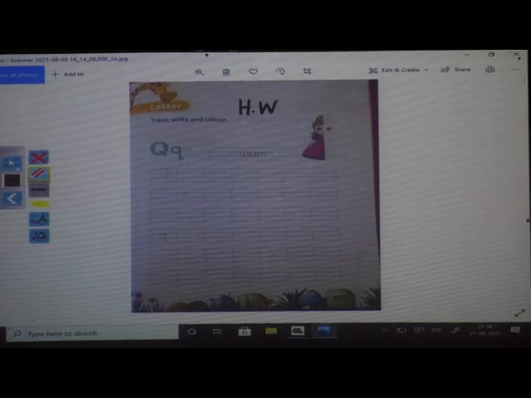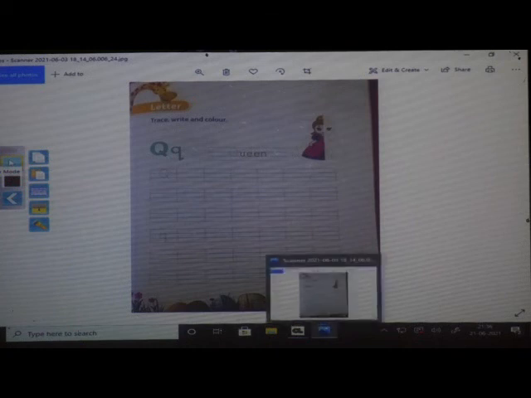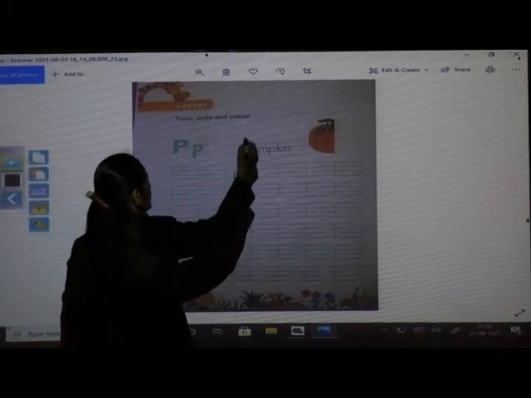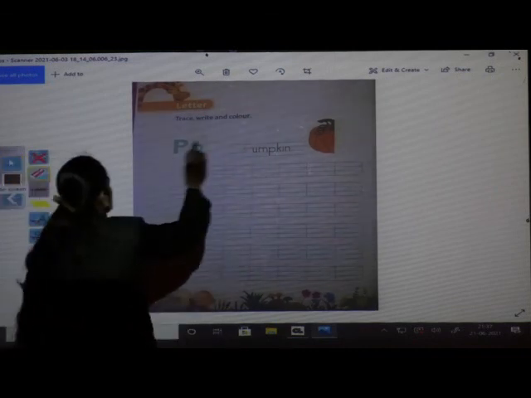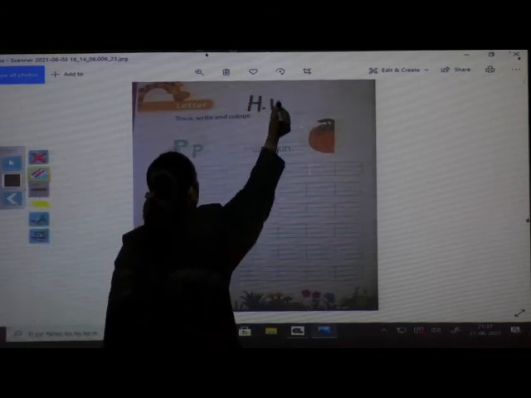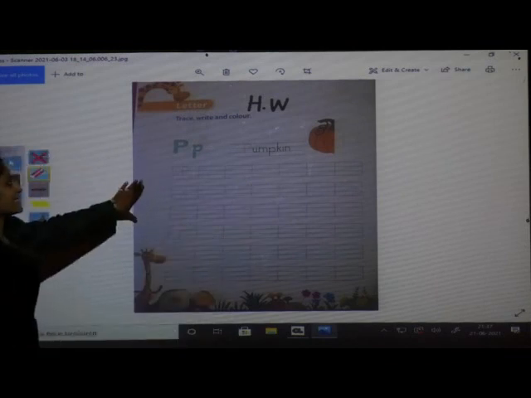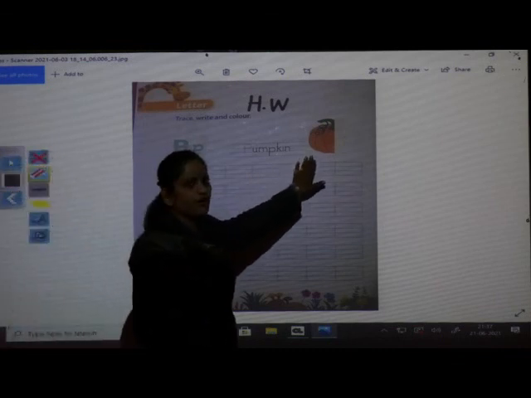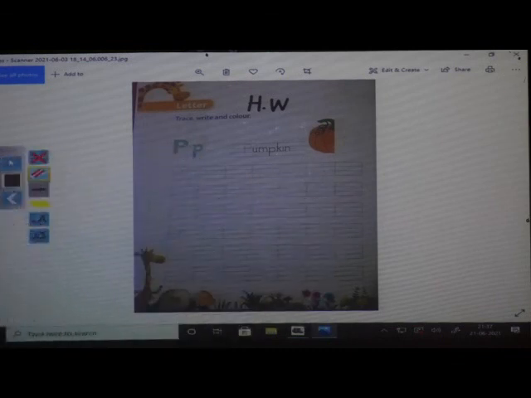And one more letter which we have learned today. Yes, children? Yes. Before Q, sorry, I forgot it. Before Q, you have to complete this page also. Letter P. Okay, children? This also you have to complete at home as homework. Practice writing letter capital P, letter small p. Complete the picture of a pumpkin and color it. Okay? Yes. These two pages you have to complete at home. Letter P and letter Q.